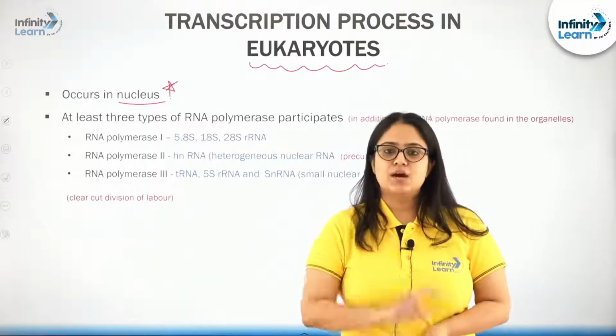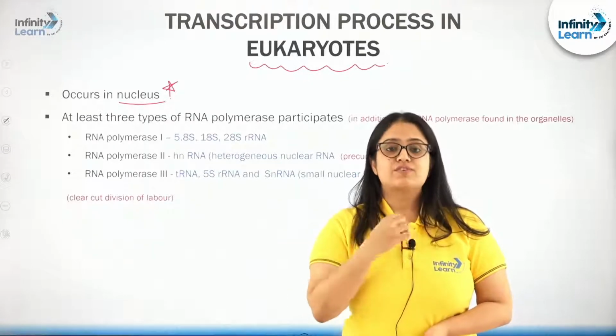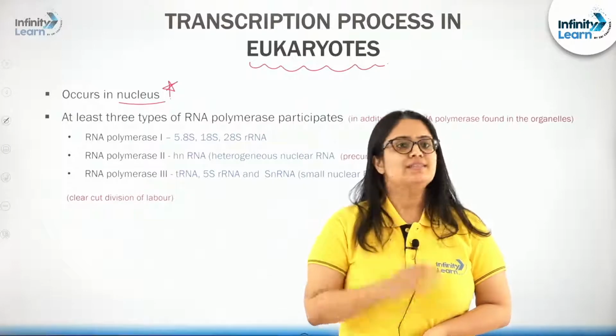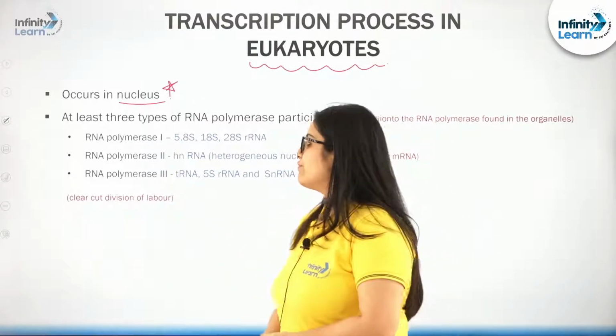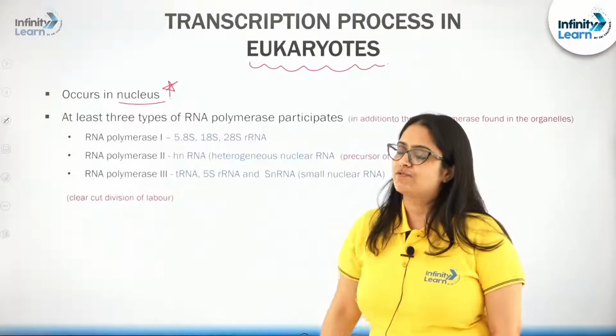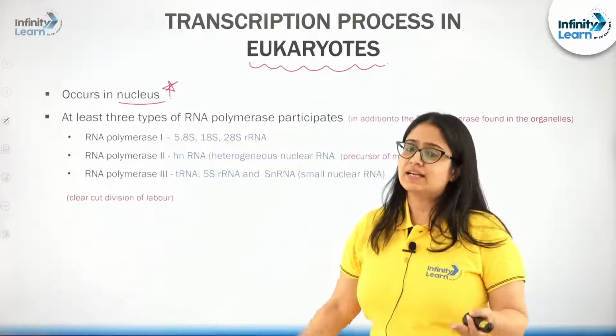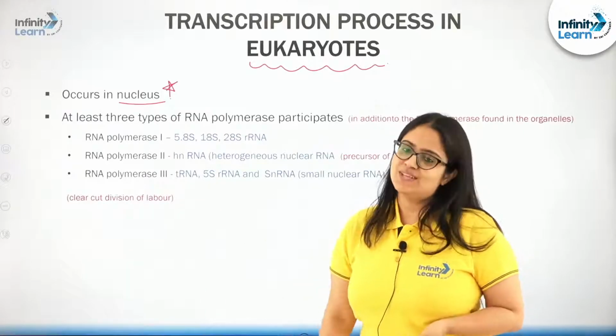Now, let us take both these complexities in detail. We will start with the very first one, the presence of at least 3 types of RNA polymerase, and let us see what different types of RNA these respective RNA polymerases will synthesize.